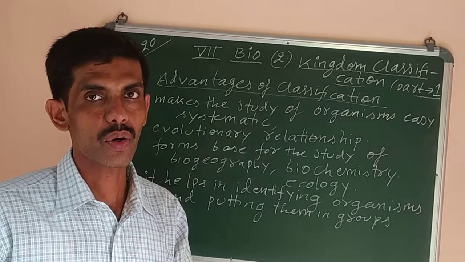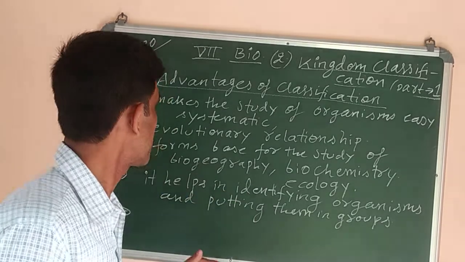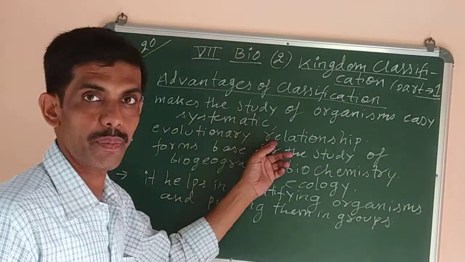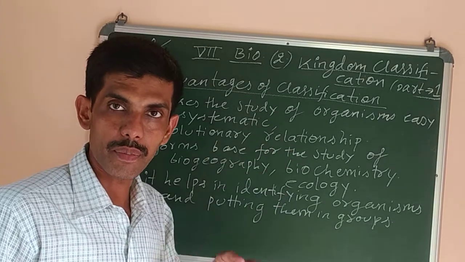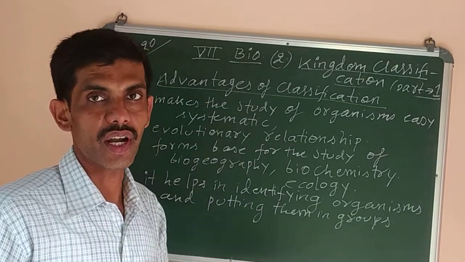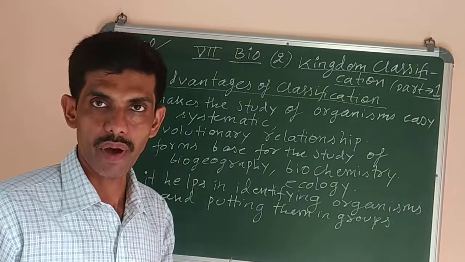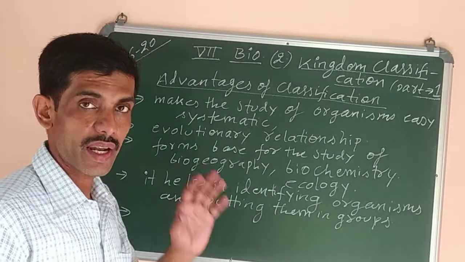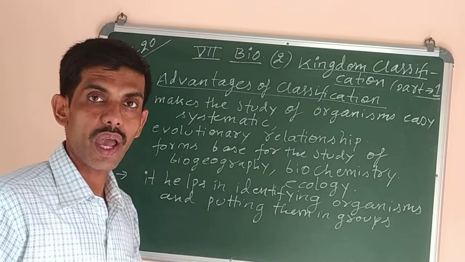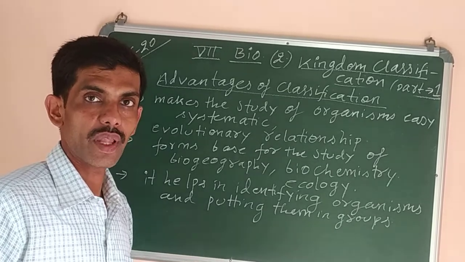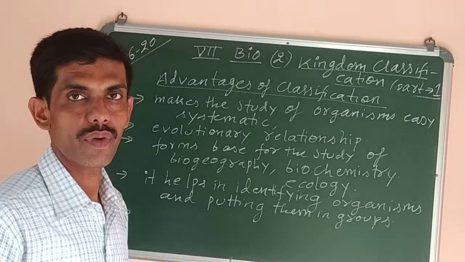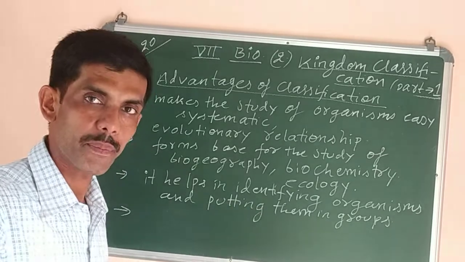It also shows the evolutionary history, as I already said, relationship, and it forms a base for the study of other branches of science like ecology, biogeography, biochemistry. And classification also helps to know how organisms have evolved from the simpler to the complex types.